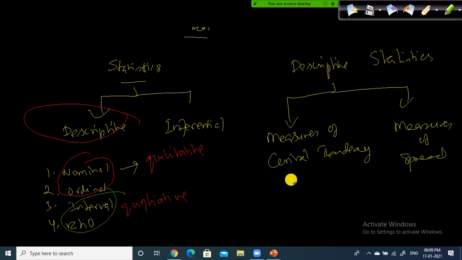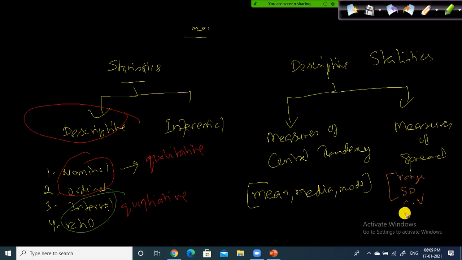As part of measures of central tendency, we will take a look at what the mean, median, and mode are. As part of measures of spread, we'll discuss the range, standard deviation, and coefficient of variation.